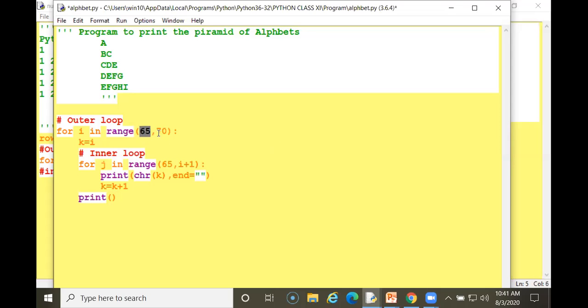So what will be 65? Capital A. And 66 is B, 67 is C, and 68 is D, followed by, it will continue till 70. So the beginning alphabet, capital A, B, C, D, E.